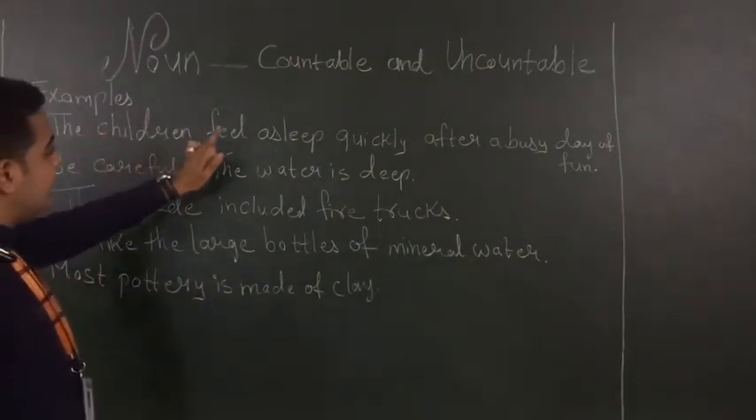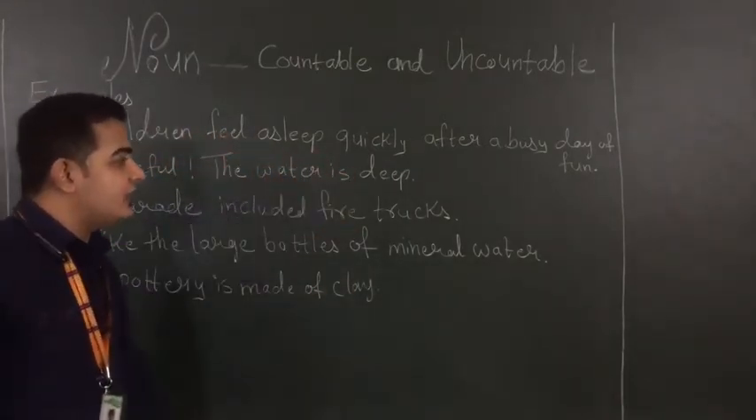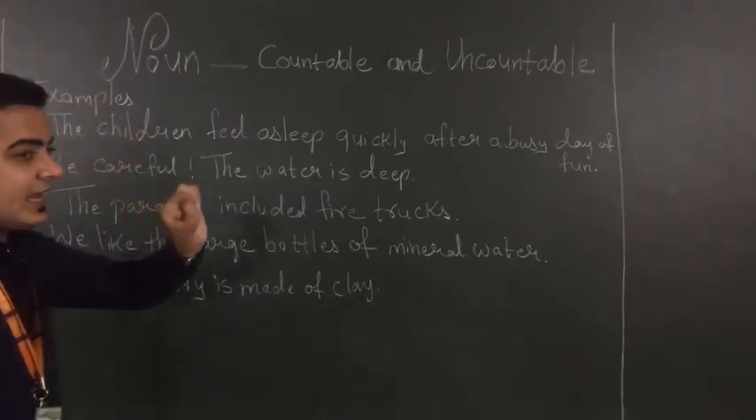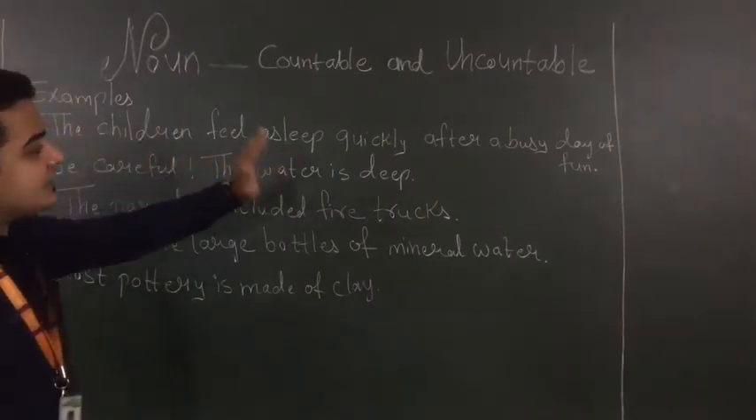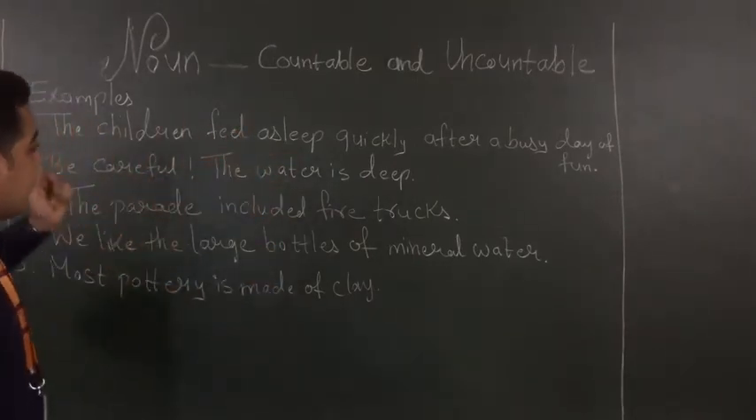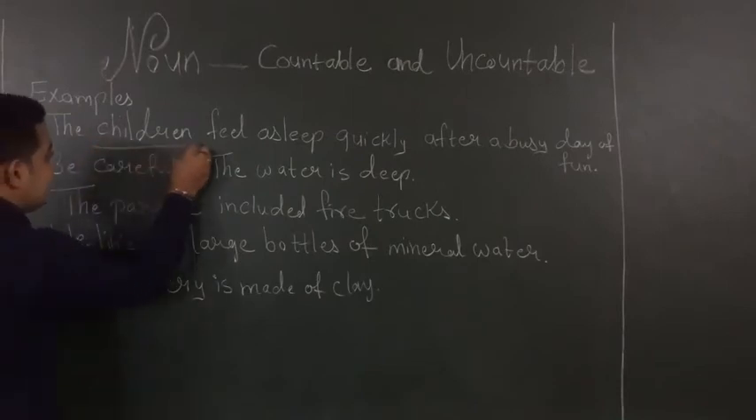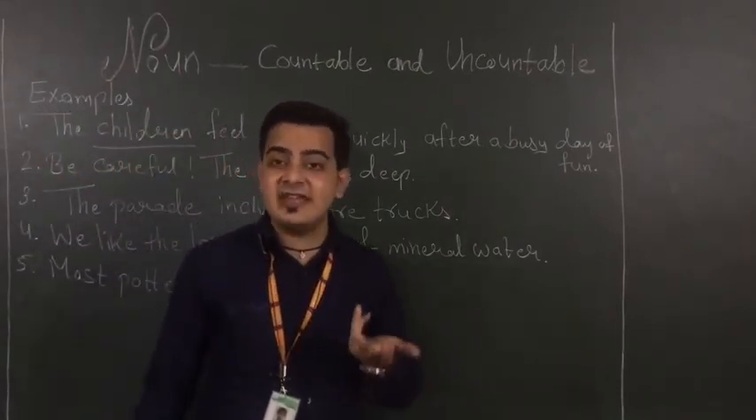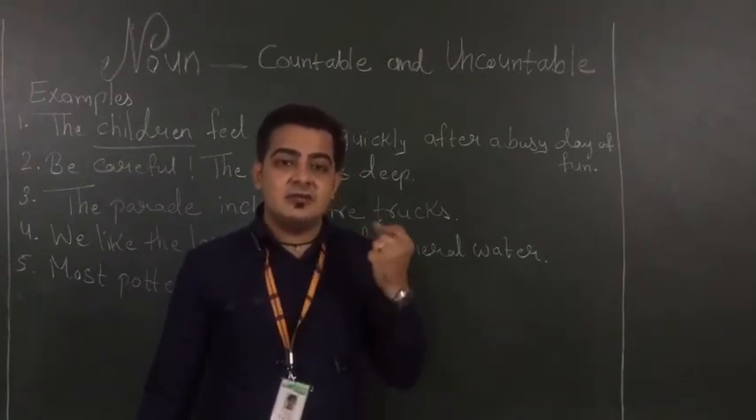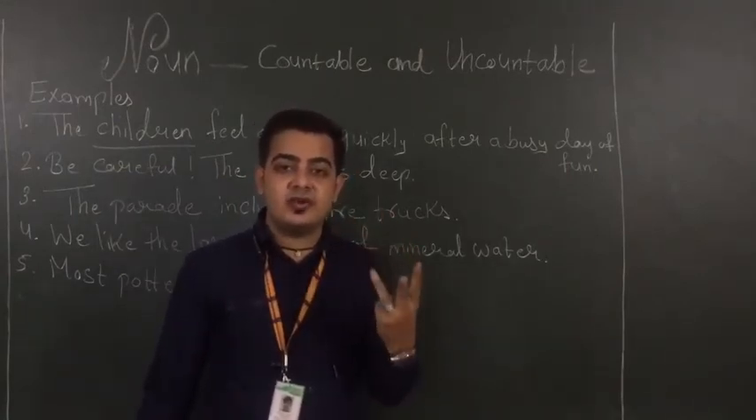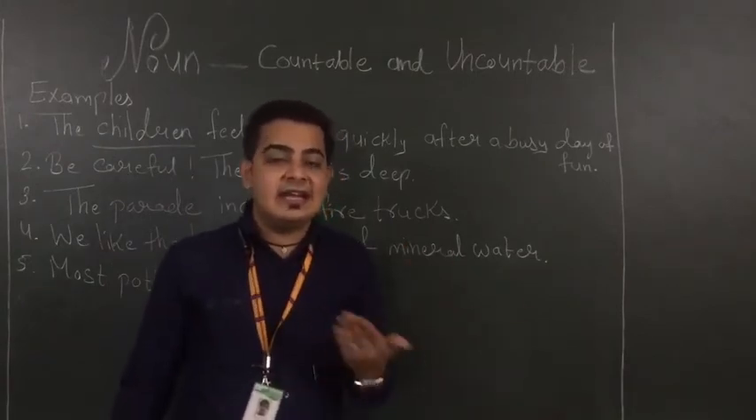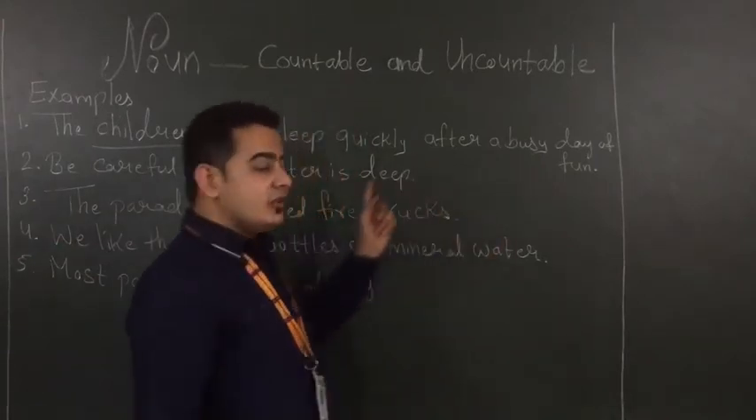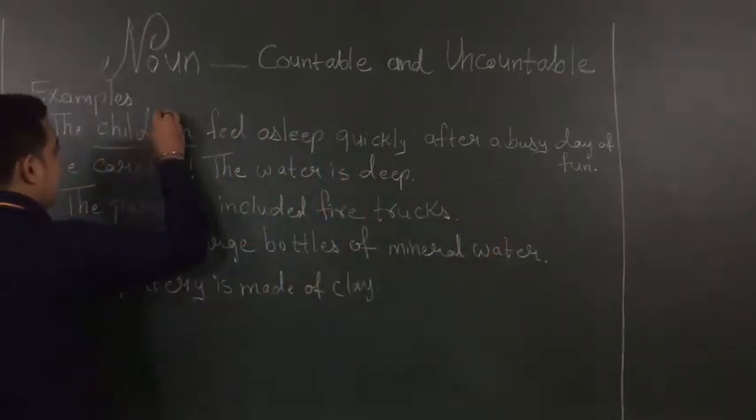The children fell asleep quickly after a busy day of fun. So here, which is my noun? From this sentence we need to identify the noun. Yes, the noun is children. Can we count the children in numbers? Yes, absolutely we can. Child 1, 2, 3, 4, 5, in this way we can count the children. Whatever children we have. So this is my countable noun.